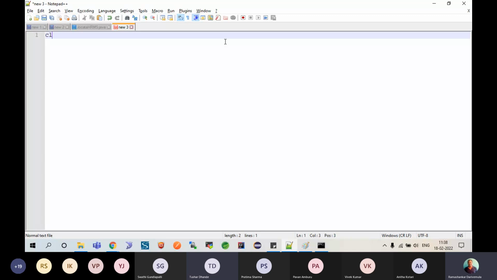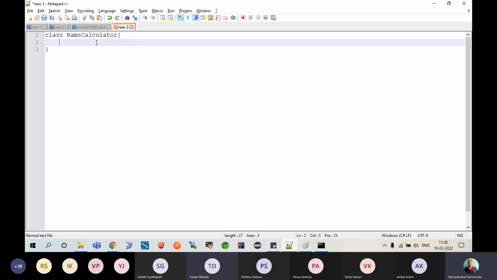So assume I have a class called calculator. Let's say I'm developing a calculator and I'm keeping this name as Ram's calculator. I struggled a lot because I don't know maths, and then I'm trying to develop functionalities, public void add, which will take int a comma int b, and in return this will say System.out.println addition is a plus b.